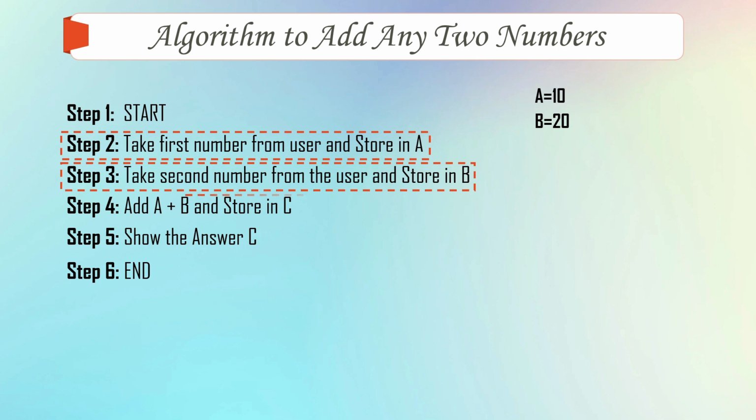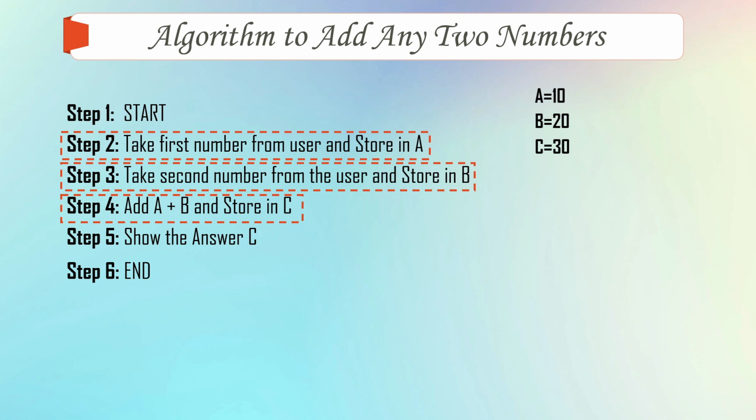On the fourth step, what will happen is A plus B will be added. So the values of A, that is 10, and value of B, that is 20, will be added and stored in a third variable, that is C. So here we will get C is equal to 30. So the value of C is 30. We'll take one more example.